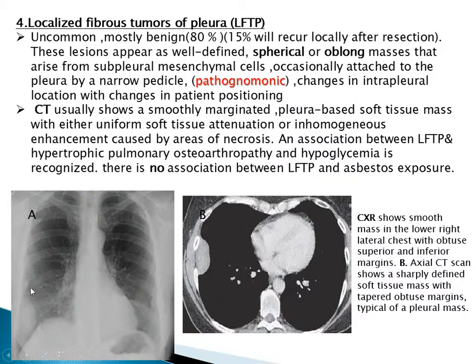In chest X-ray, we have a smooth mass in the lower right lateral chest with obtuse superior and inferior angles. In CT axial, we have a sharply defined soft tissue mass with tapered obtuse margins, typical of a pleural mass.